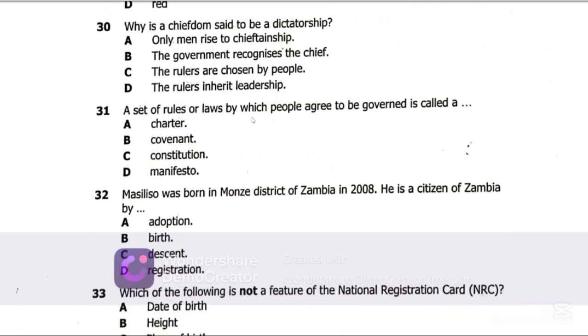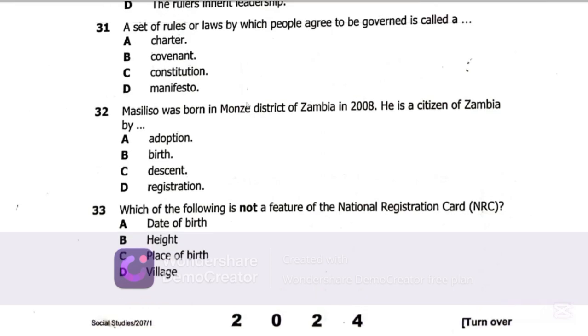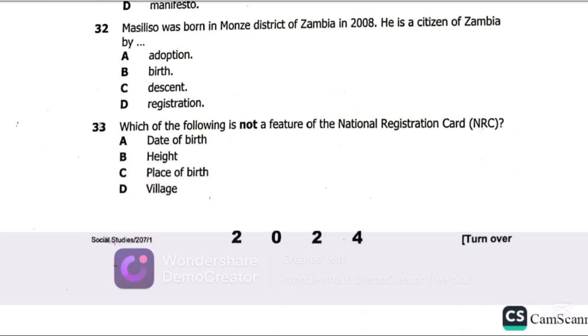Now, question 30 says, why is a chiefdom said to be a dictatorship? So the best possible answer on question 30 is D, rulers inherit leadership. Nobody votes for them. Let's get to question 31. Now, question 31 says, a set of rules or laws by which people agree to be governed is called, so the best possible answer on question 31 is C, Constitution. Let's get to question 32.